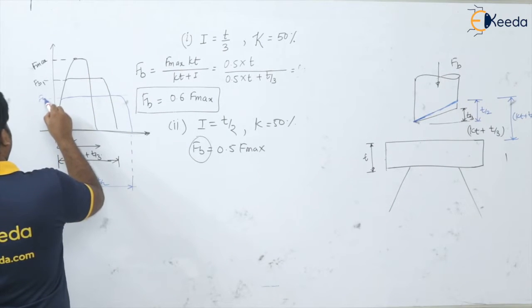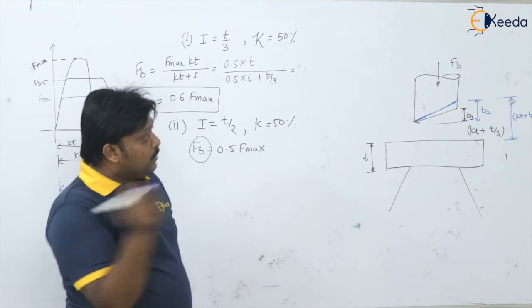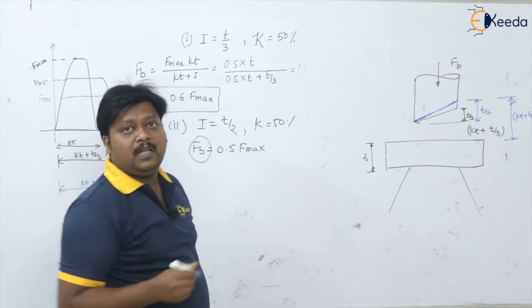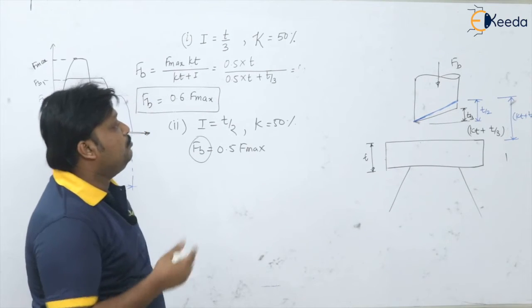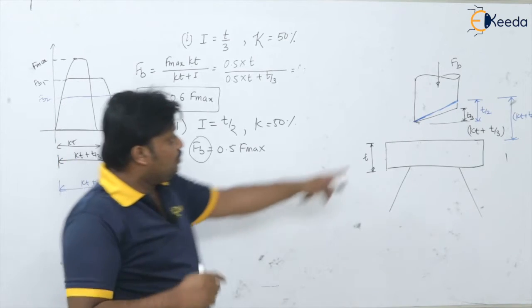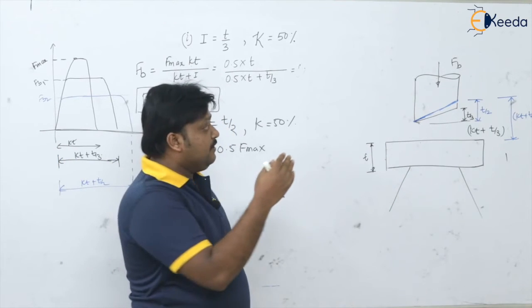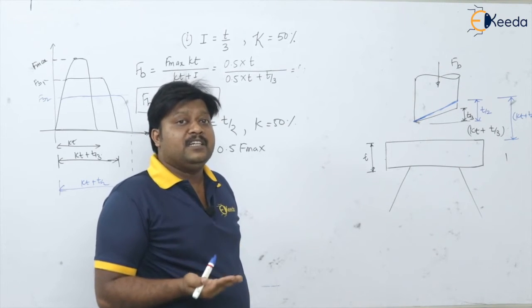Okay, so this is FB2. But at the same time, dear students, look at the tool. Our tool is the punch and die. We are providing the shear on the punch. As we go on increasing the shear on the punch, let us see what is happening with the tool. Now the tool is going to be weaker and weaker.